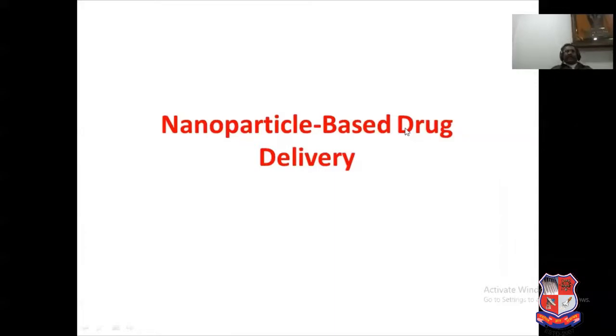Namaskar. Today we will see the importance of nanoparticle as a drug carrier. Not only drug carrier, but with n numbers of other applications also. For example, you can use this nanoparticle to treat cancer also. You can use this nanoparticle as a contrast agent also. You can use this nanoparticle as a conjugate also. So we have such n numbers of aspects that are associated with nanomedicine.